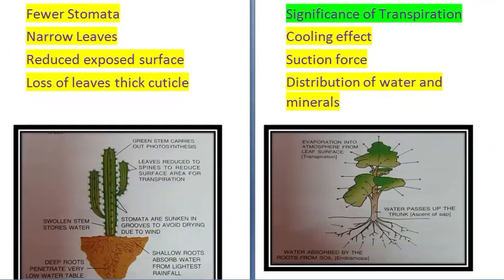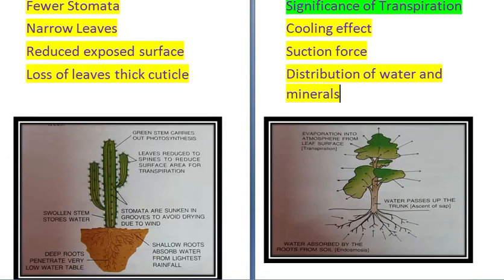Next is fewer stomata. The number of stomata in the leaf, they get reduced. So again, lesser the number of stomata, less will be transpiration. Narrow leaves. Lamina becomes narrow. So when they have reduced surface area, then they will have less number of stomata on the leaf.